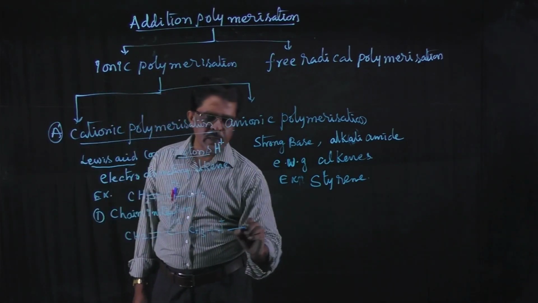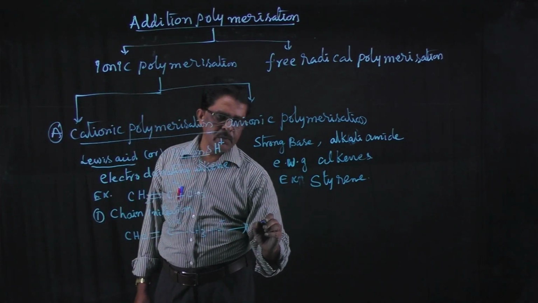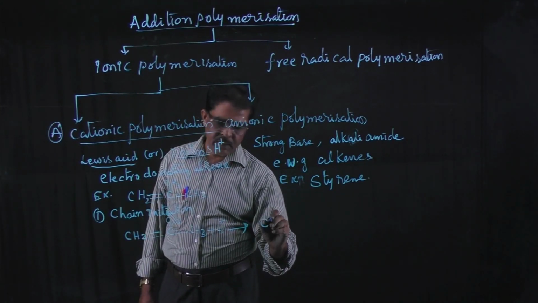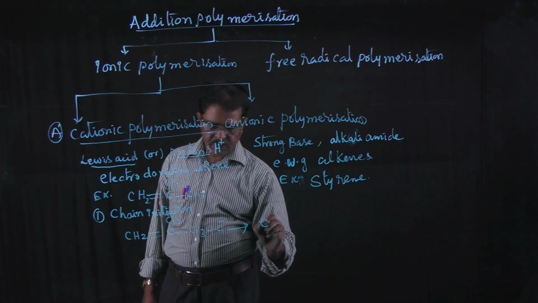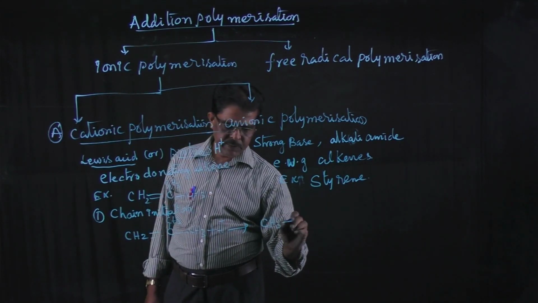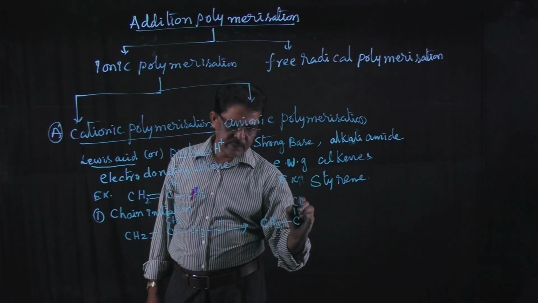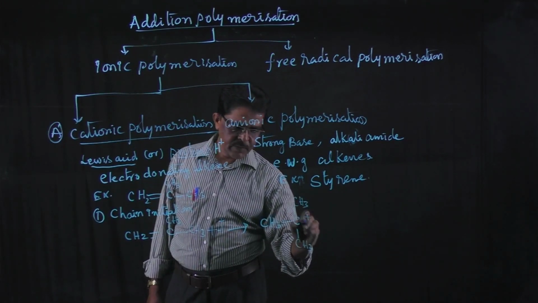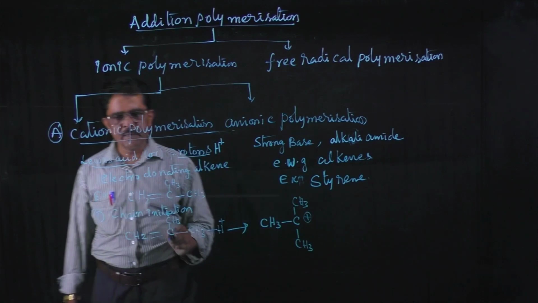Then a carbocation is formed: CH3-C(CH3)-CH3 with a plus charge. This is the formation of the carbocation.